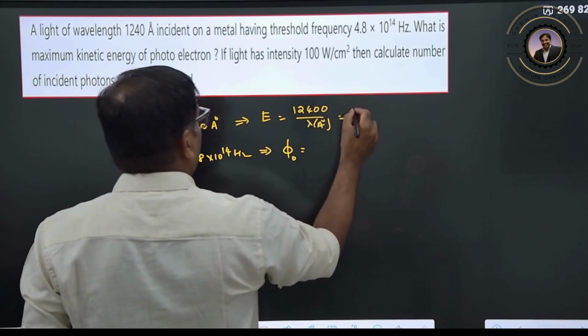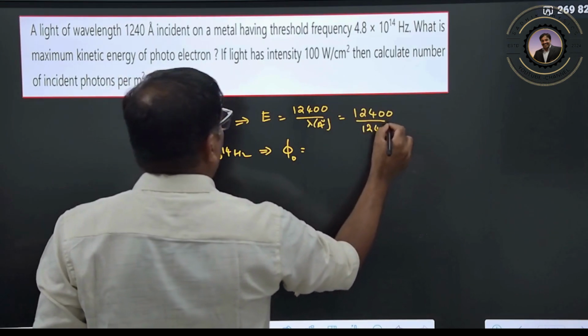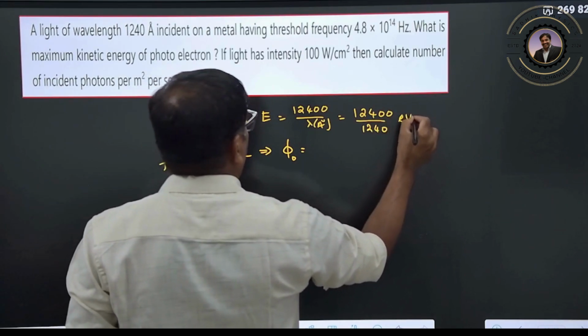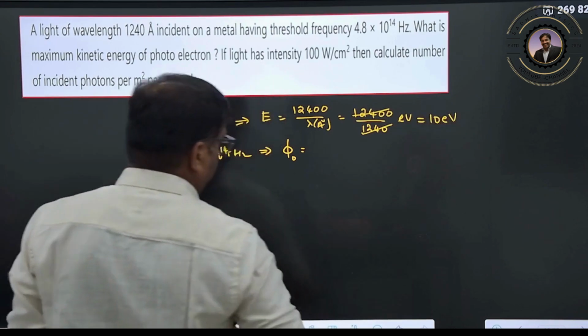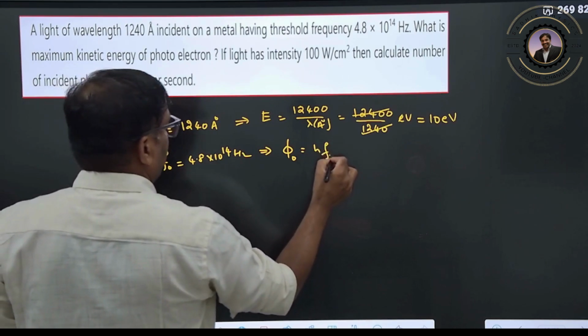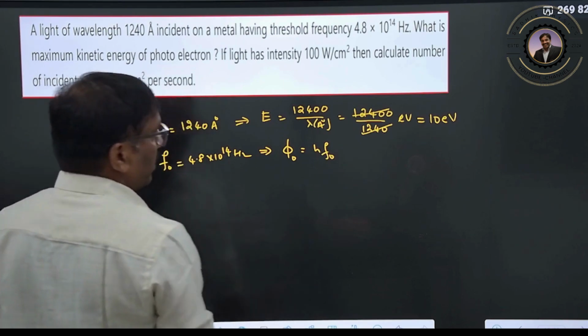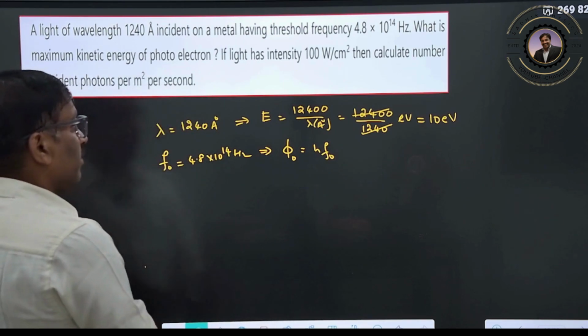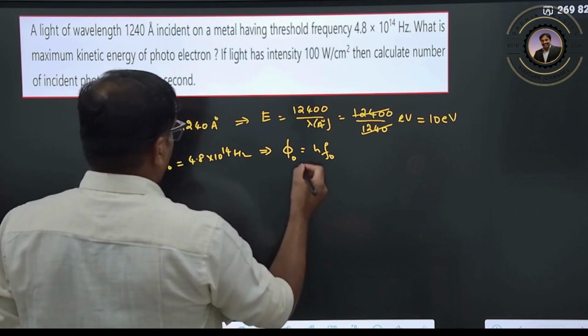How much will it be now? 12400 by 1240 electron volt, that means you will get nearly 10 electron volt, clear? This is your h into f naught, right? So this will give us joules, and divided by e, you can also calculate it now.